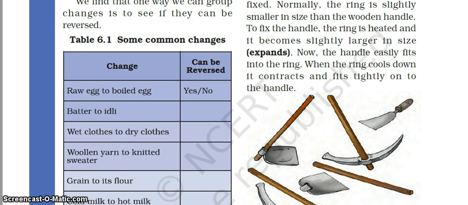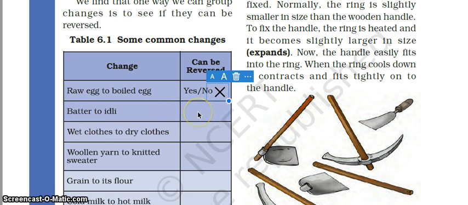Now, let us discuss whether these changes are reversible or not. Raw egg to boiled egg, whether it can be reversed or not. Raw egg to boiled egg, it cannot be reversed. Now, the next is batter to idli.